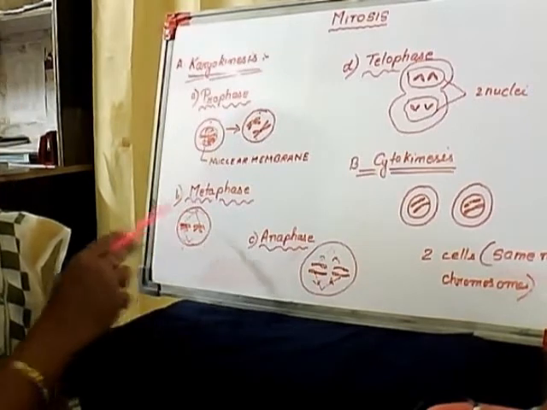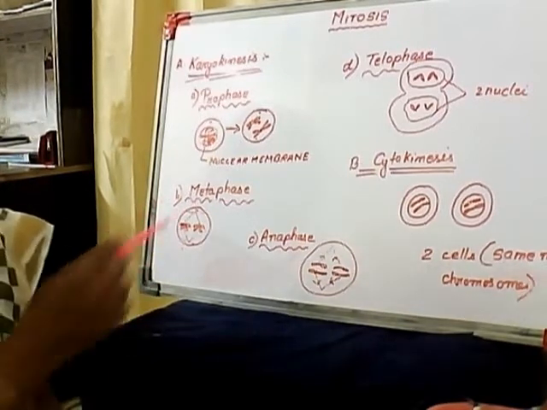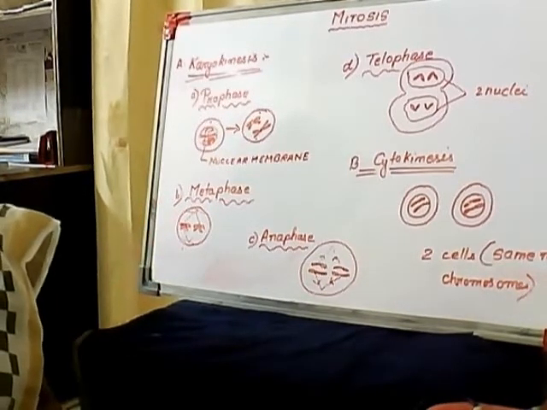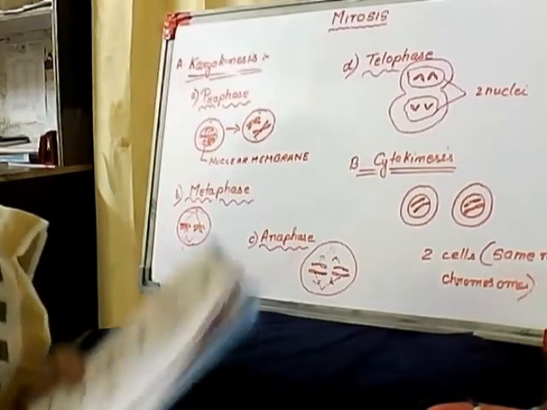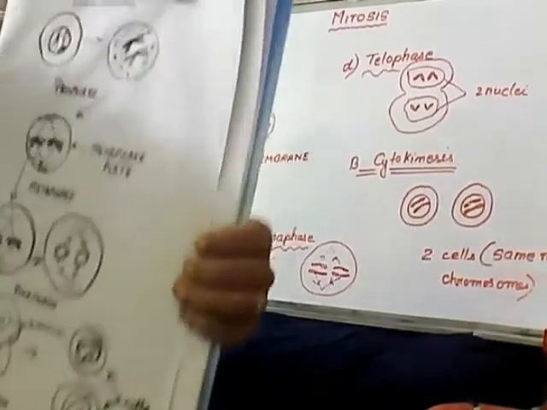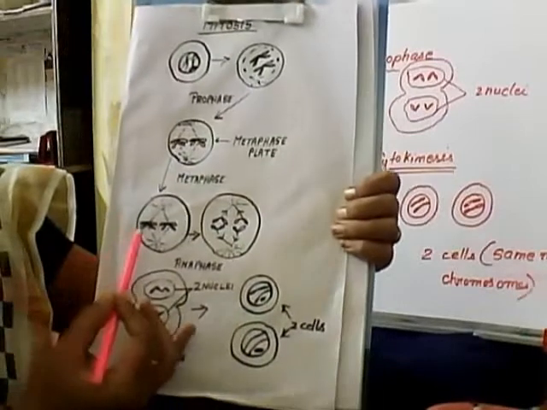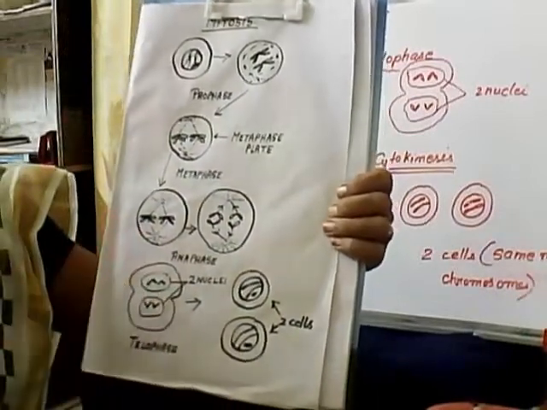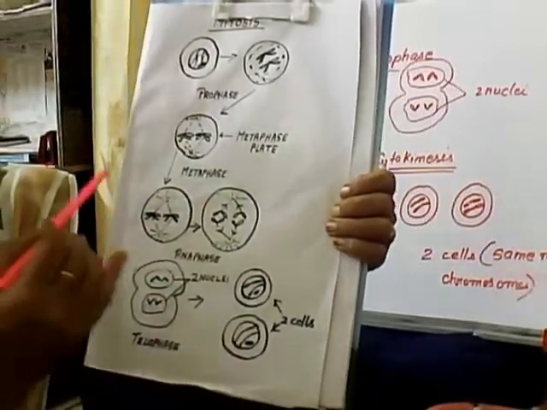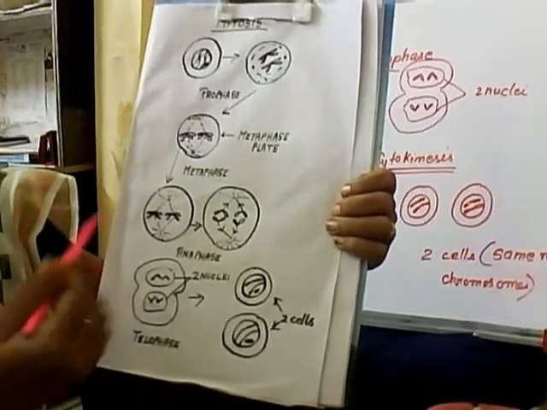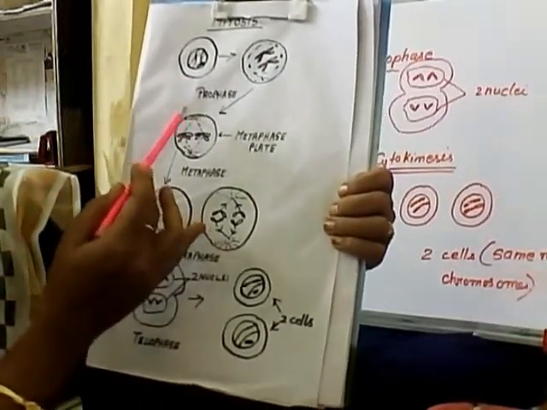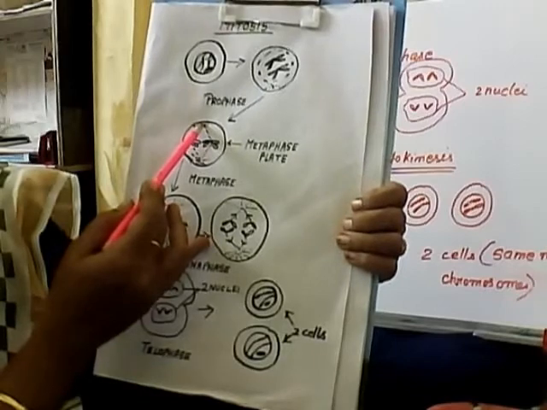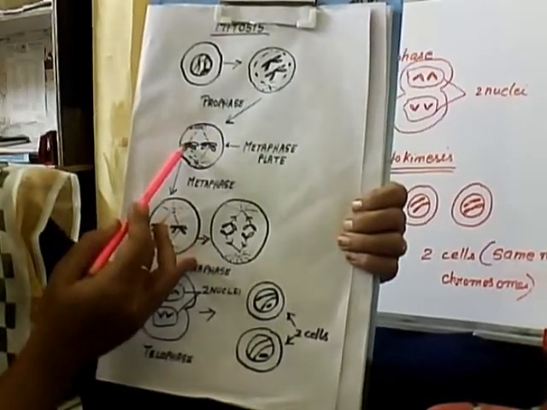Here you will come across another term, kinetochore. Kinetochore is a plate-like structure present near the centromere. Actually it is at the kinetochore that the spindle fibers which arise from the centriole join the chromosome.